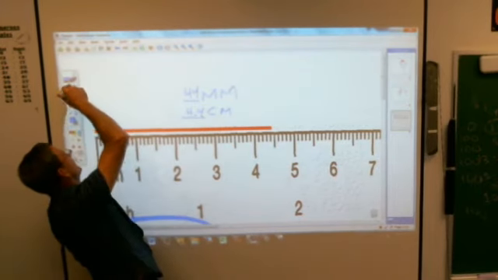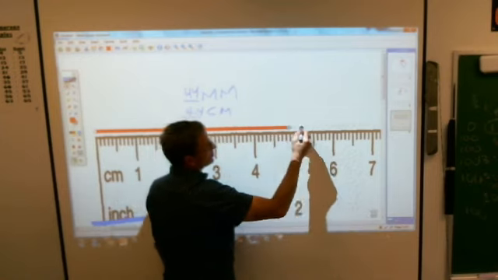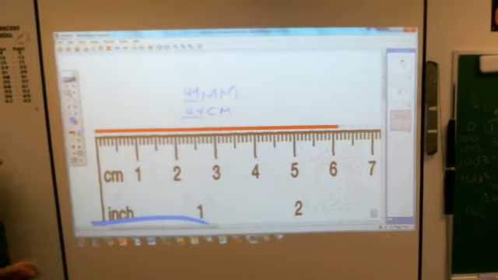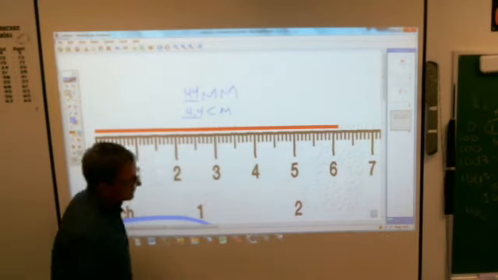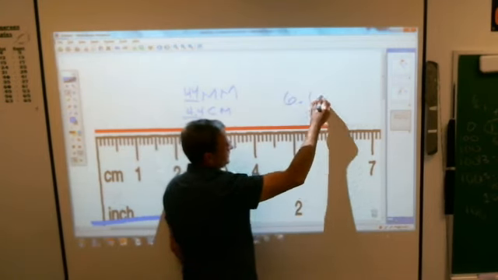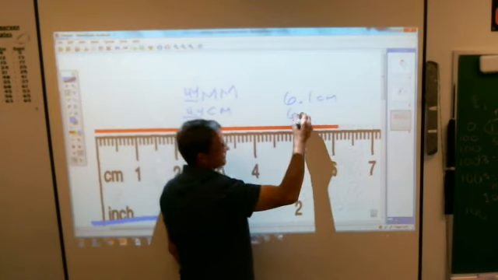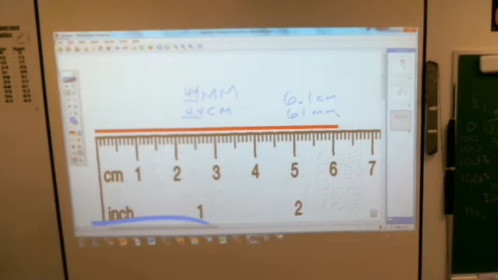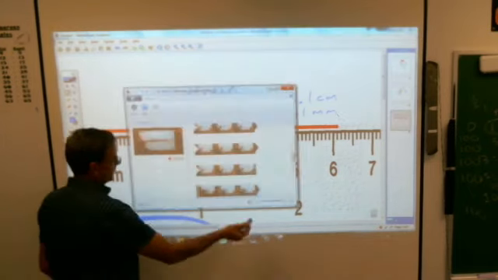What if I extend my line and I make it right there? If I asked you how many centimeters that is, by the way, you're not rounding, you use decimal points. Don't tell me it's just 6, because it's not just 6 centimeters. Max? 61. No, that's how many millimeters. I said centimeters. 6.1. 6.1 centimeters, and then like Max said, it is 61 millimeters, and it's just that easy. There's nothing complicated about it, yet we seem to make it all sorts of difficult. That's enough of that. I'm going to stop there. We'll get more into it a little bit later.